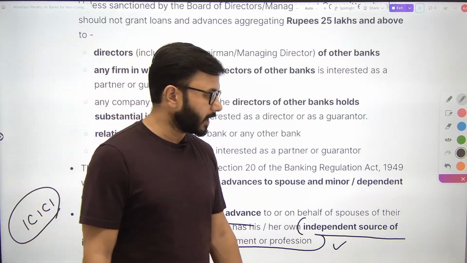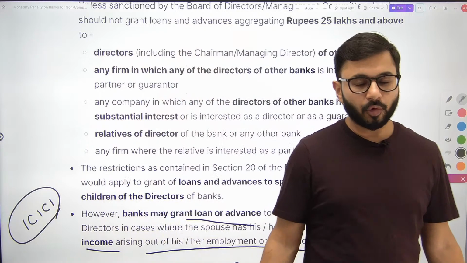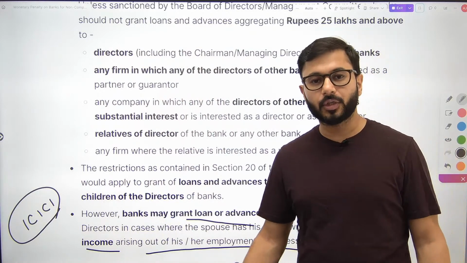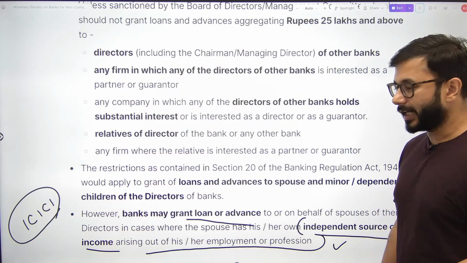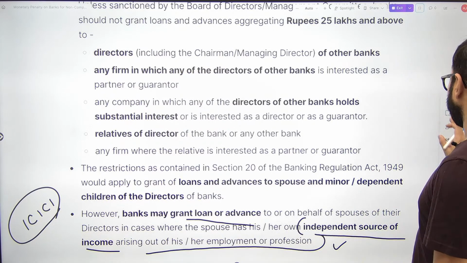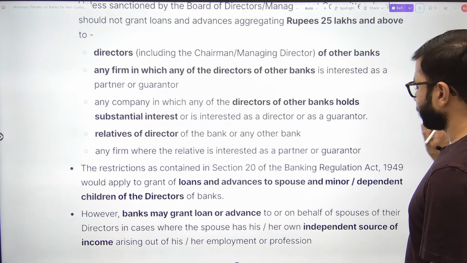He was not dependent on me. So by getting the approval of the board of directors, I was able to give loans to my husband's company also. That must be the argument of Chanda Kochar in the ICICI scam case.